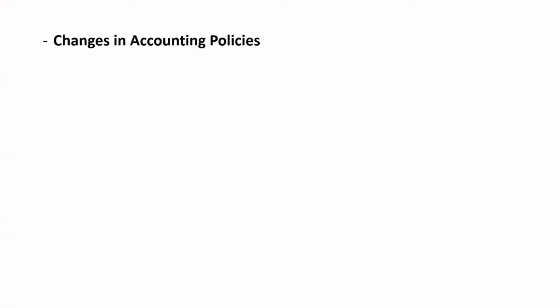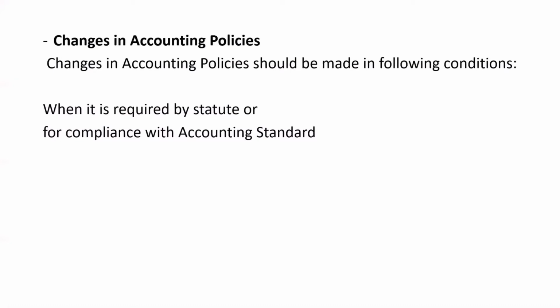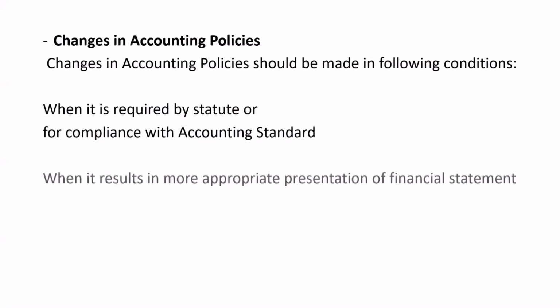Now next, changes in accounting policies. Whatever accounting policies we are following, those should be followed consistently. Now if we want to change the same, when can we do so? So changes in accounting policies should be made in the following conditions. First, when it is required by the statute or for compliance with the accounting standards. So whenever it is required by the statute or for compliance with the accounting standards, in that case we have to change the accounting policy which we are following. Second, when it results in a more appropriate presentation of financial statement.